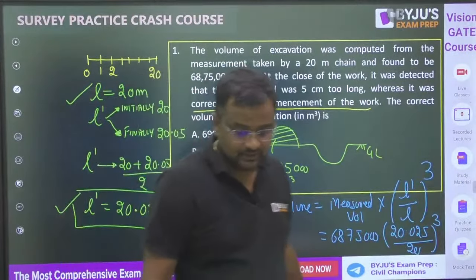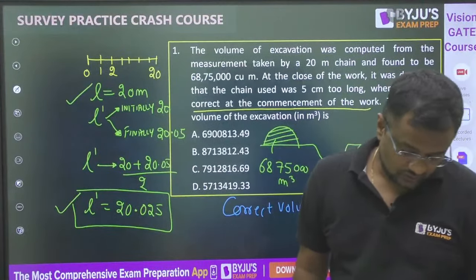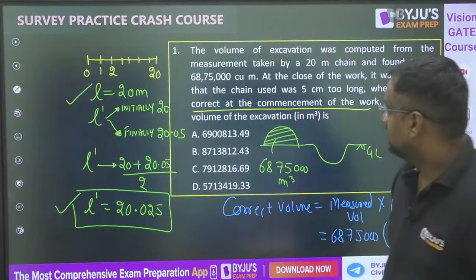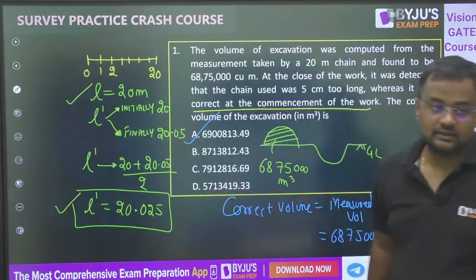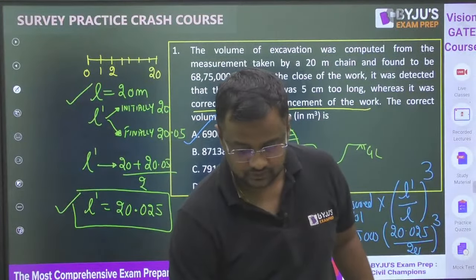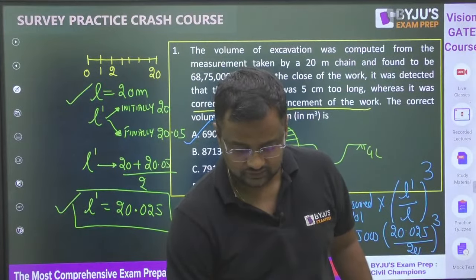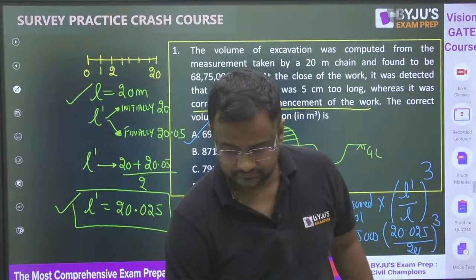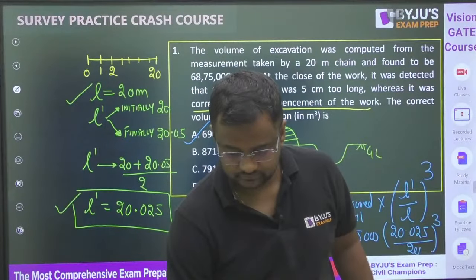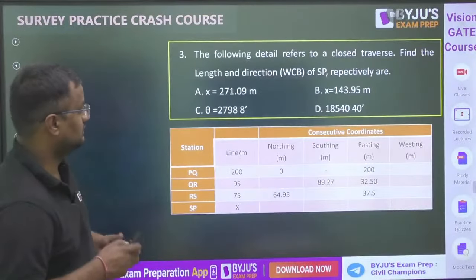From here what is the answer coming? Is it coming A? Give me yes or no. Have you understood? Any doubt to anyone? No? Let's move to question number 2 then.